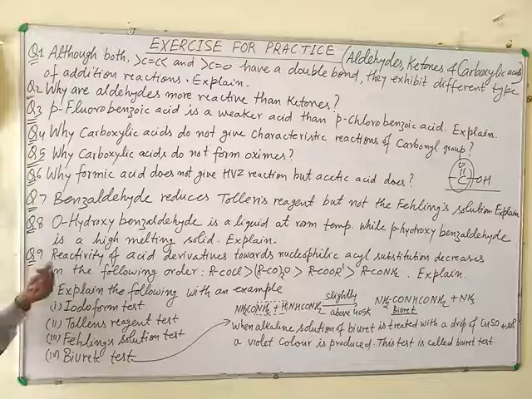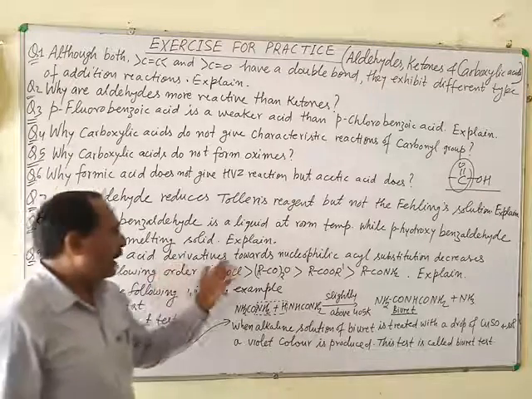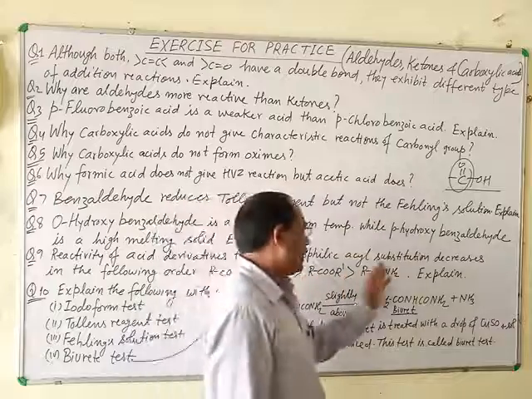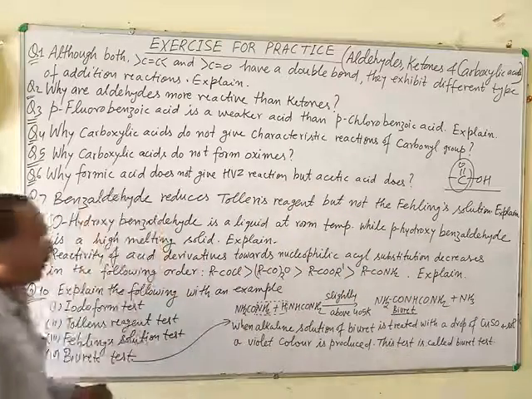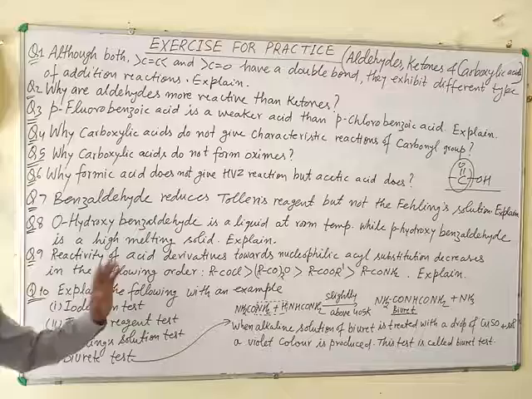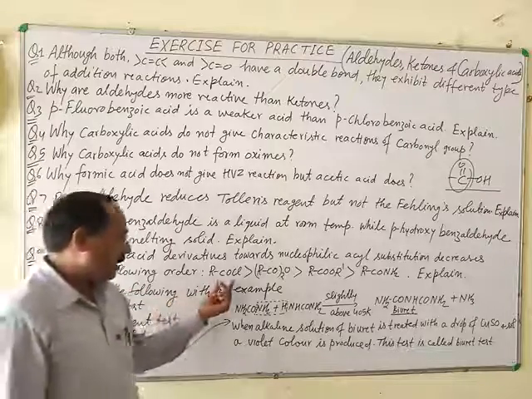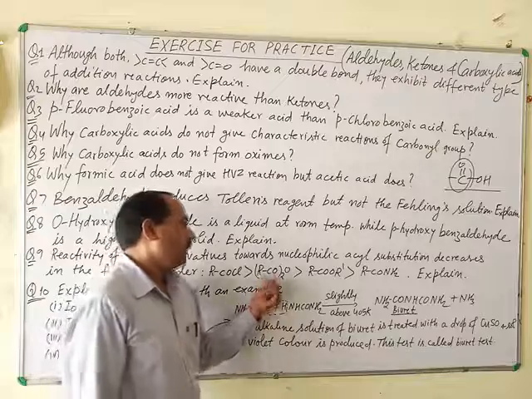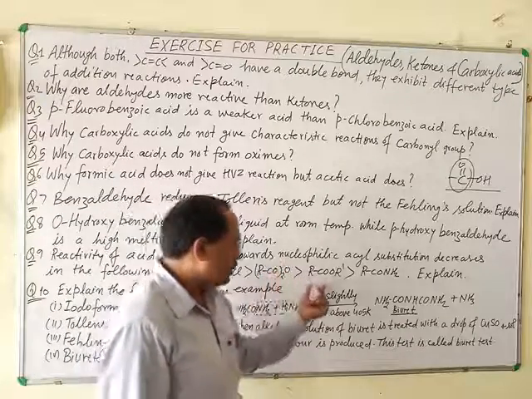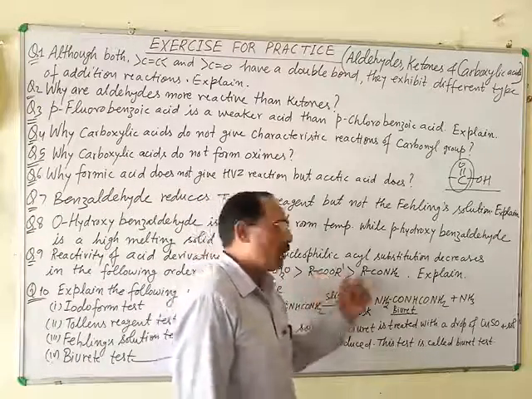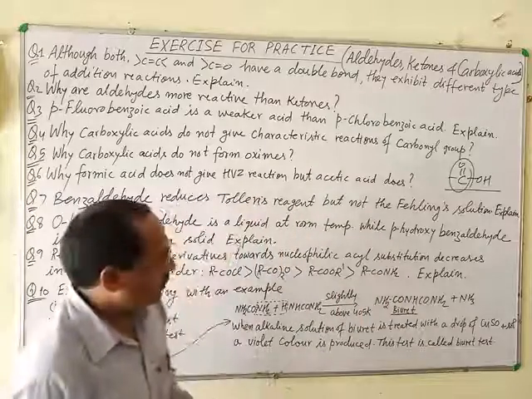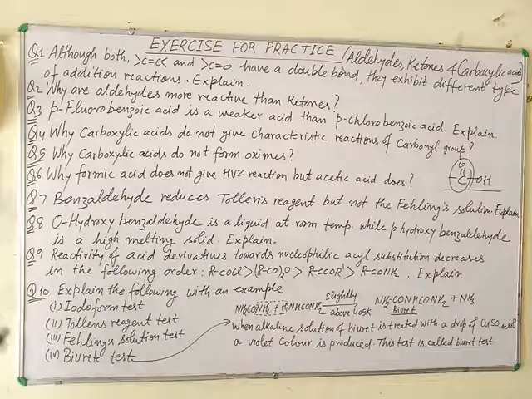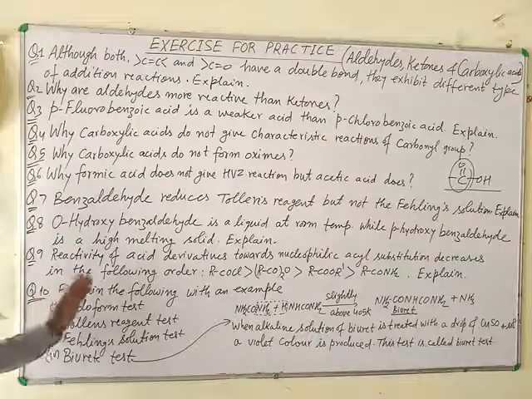Ninth question: the reactivity of acid derivatives towards nucleophilic acyl substitution reaction decreases in the following order. It means acid halides are more reactive than acid anhydrides, acid anhydrides are more reactive than esters, and esters are more reactive than acid amides towards nucleophilic acyl substitution reaction. What is the reason? Clearly explain.